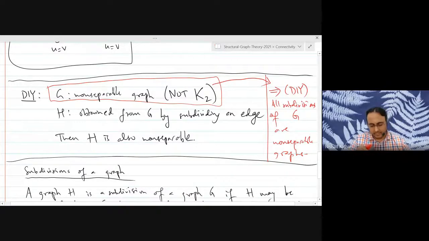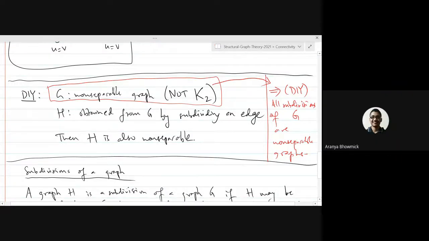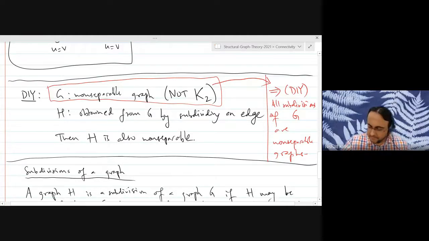Right. Again, we can apply it. Right. Exactly. If we are applying it finitely many times, we can say that the resultant graph will be non-separable. Exactly. Yep.